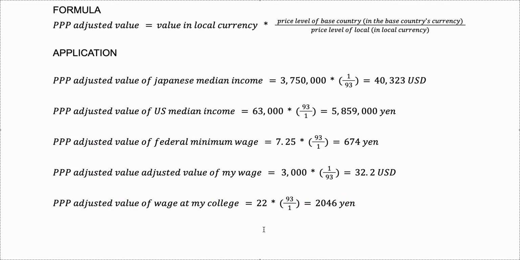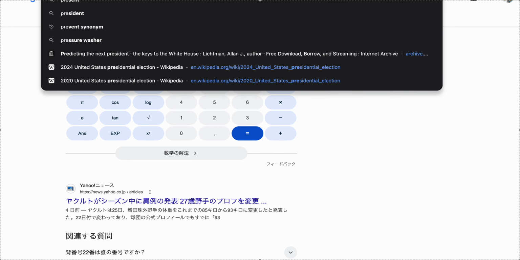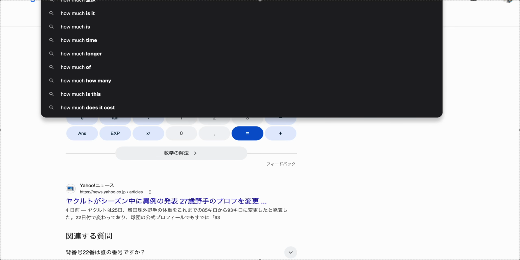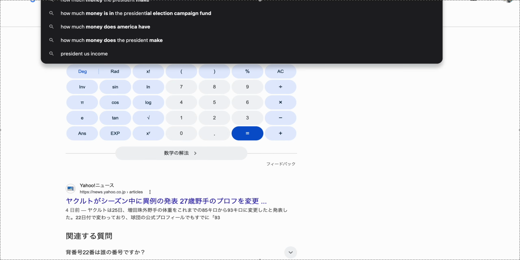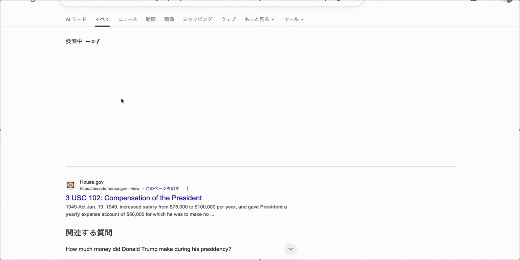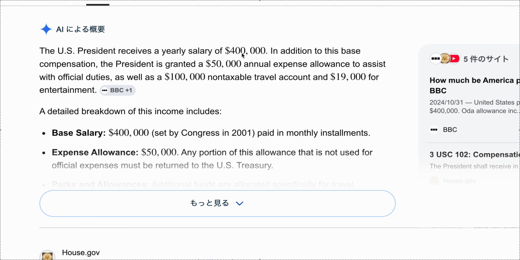It can be minimum wage. We can use this for a state minimum wage. We can use this for median income, average income, or, for example, if you want to know how much your president is earning, I think we can search up how much income the U.S. president gets yearly. They earn $400,000.